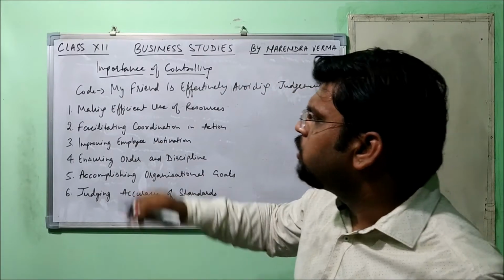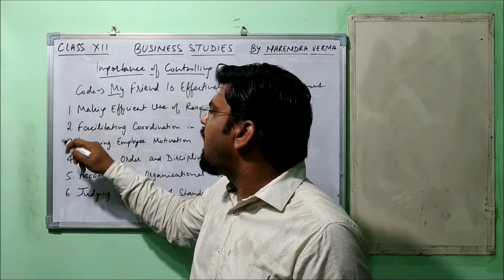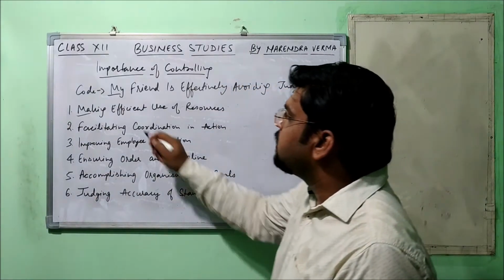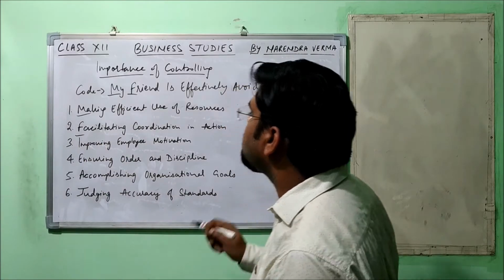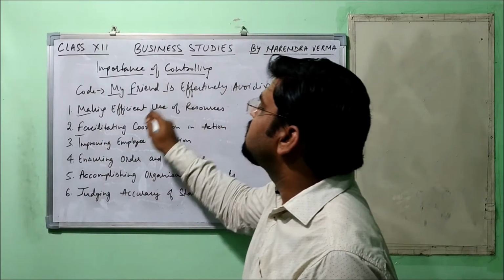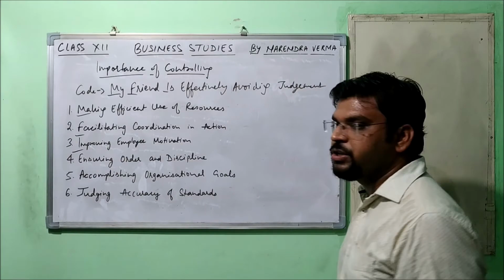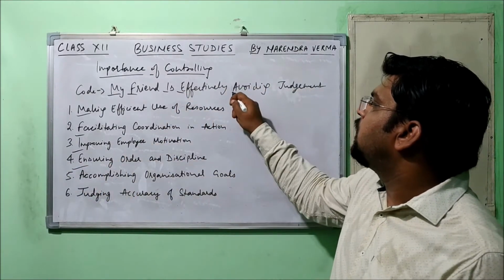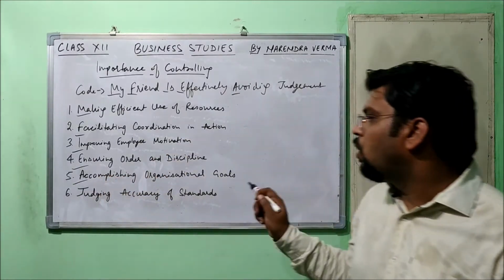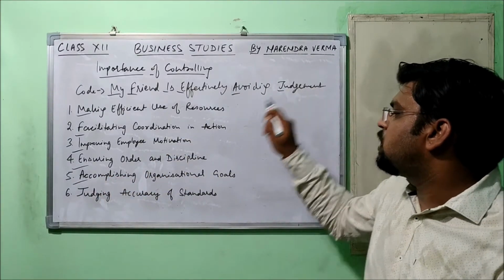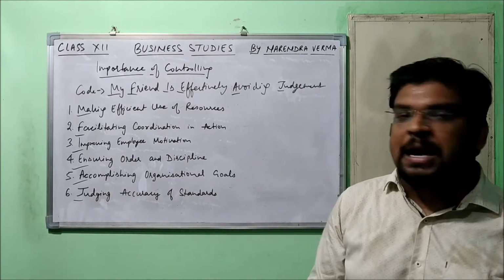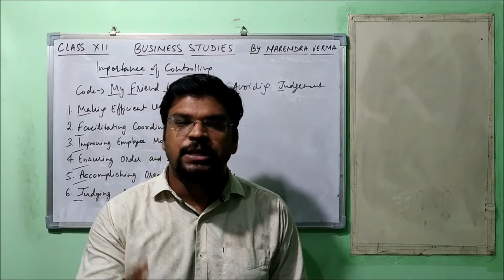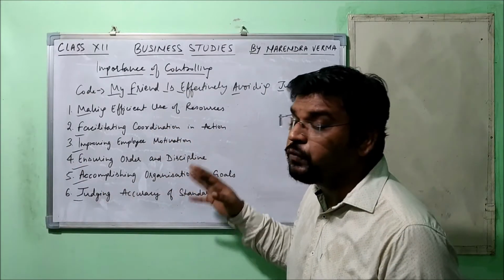Let me tell you how this code fits here. This M stands for making efficient use of resources. This F stands for facilitating coordination in action. This I stands for improving employee motivation. And this E stands for ensuring order and discipline. A stands for accomplishing organizational goals, and this J stands for judging accuracy of standards, right? My friend is effectively avoiding judgment. By this you can remember all the points of importance of controlling.